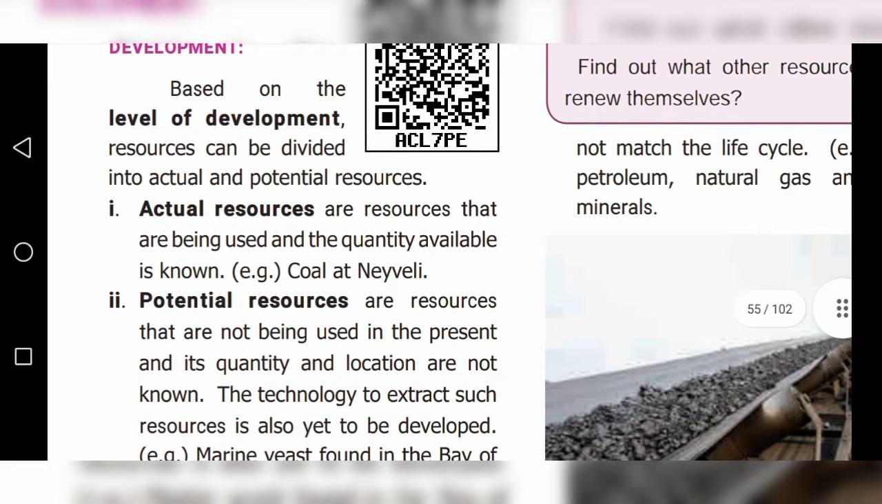Actual resources are resources that are being used and whose available quantity is known. For example, coal at Neyveli. This coal is an actual resource.